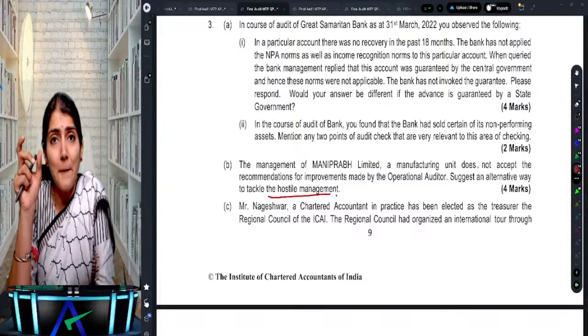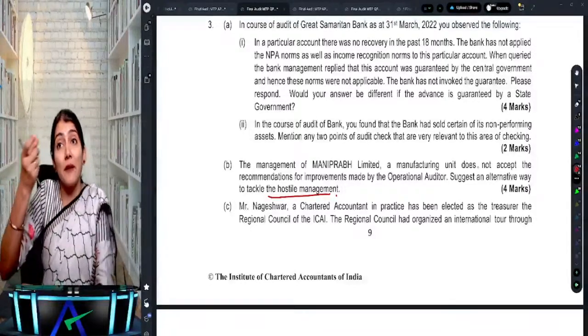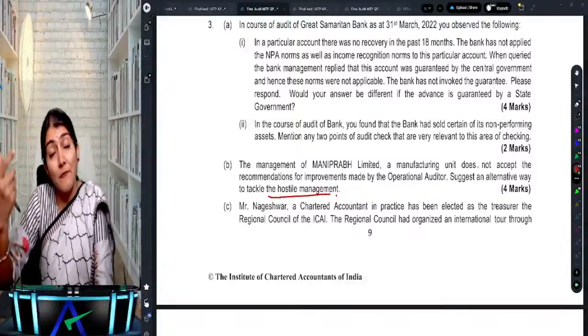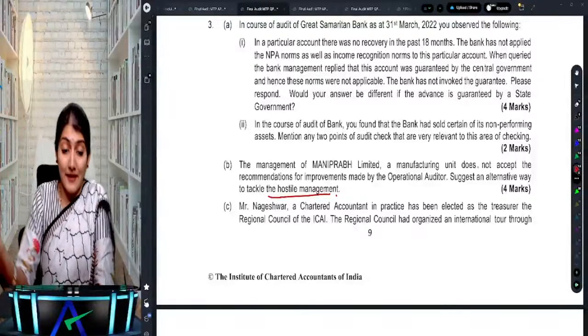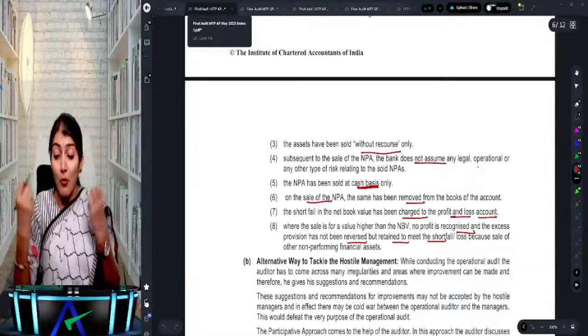Yes, there has to be the participative approach. Exactly. Whatever recommendations the operational auditor is going to give, you should first discuss them with the people who have to implement them. And then your recommendations will have more acceptance.